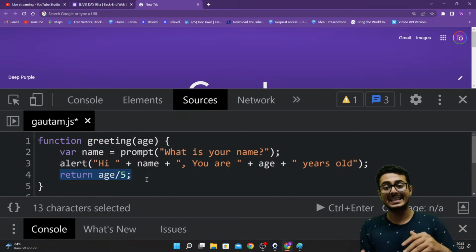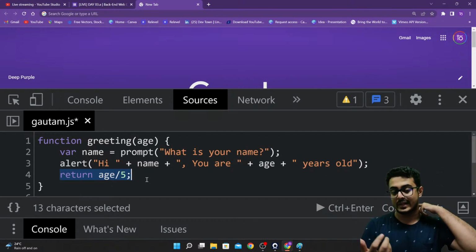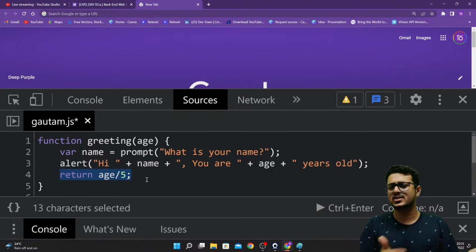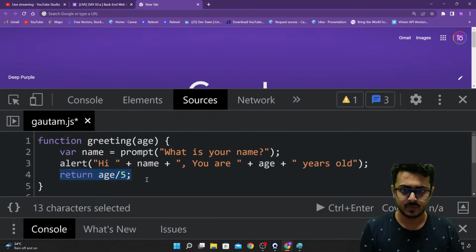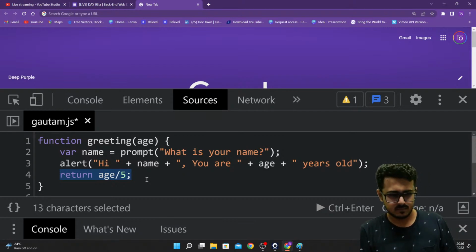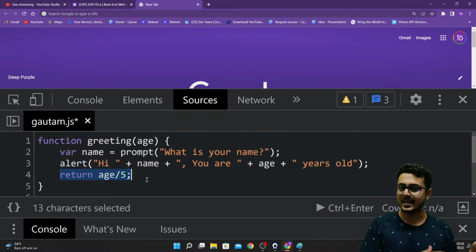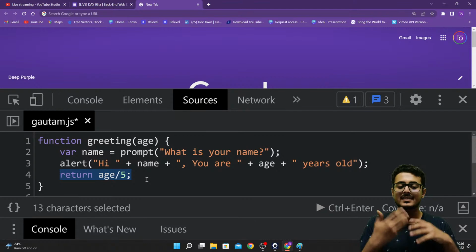When the function is ending, this return statement gets executed and it returns back age, that is 21, divided by 5, that is 4.2. Okay, that will be returned back to you. So this is what we have done.